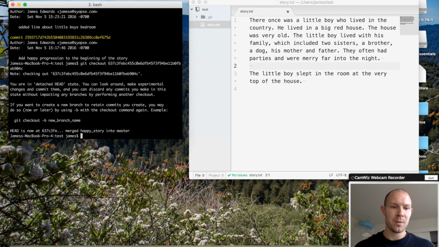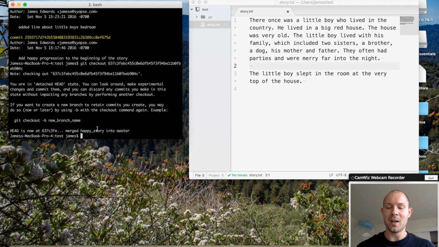Perfect. But we have this warning here from Git. It's a little bit confusing. It says we can look around and make experimental changes. What's going on here basically is that right now we're no longer pointed at a branch. We're pointed at a single commit. This is not really where you typically want to be in Git. In Git, you want to be working on a branch, adding commits onto the history of that branch.